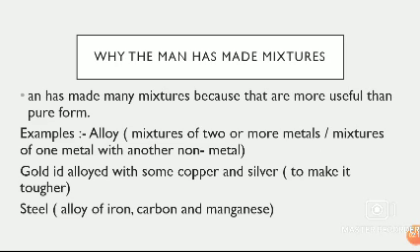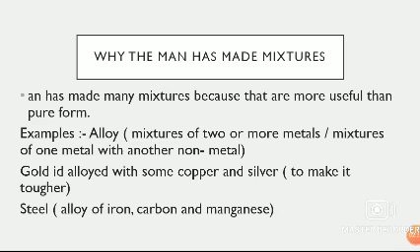Next, why has man made mixtures? Man has made many mixtures because they are more useful than the pure form. So children, in some cases the pure form is less useful but the mixture is more useful. That's why man has made mixtures, because many mixtures are more useful as compared to their pure form.